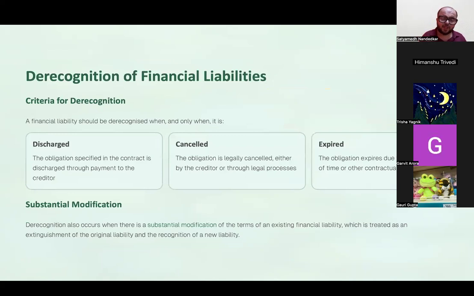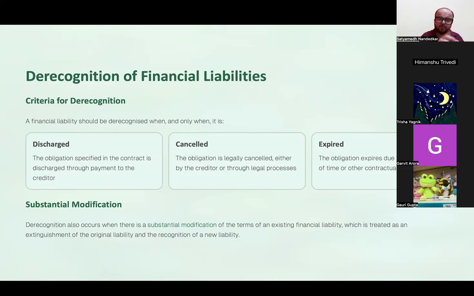In case of financial liabilities, when do you derecognize? When the financial liability is discharged, as in you have paid the amount to the other party, or cancelled. Like I had given you a loan of 5,000, but then I am just very fond of you, so I forgave your loan. That is when the obligation is cancelled, and of course it has to be noted, or expired.